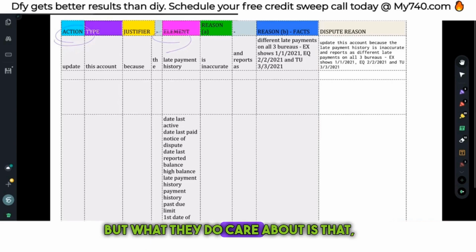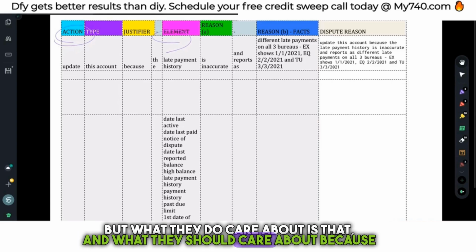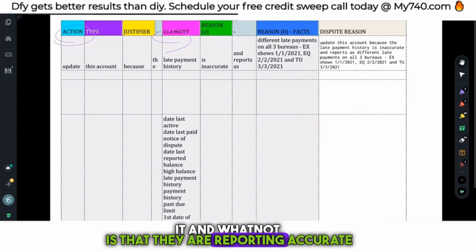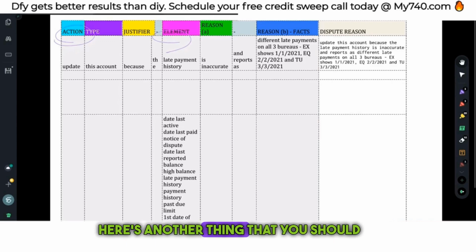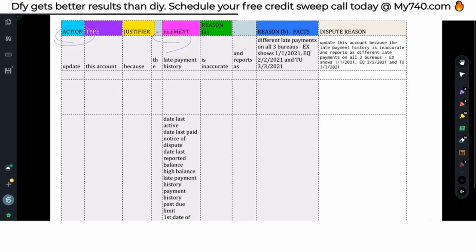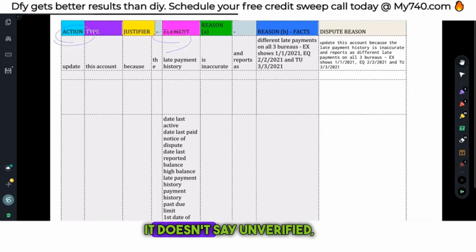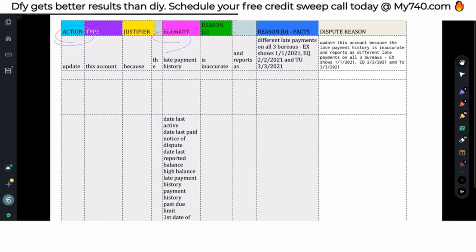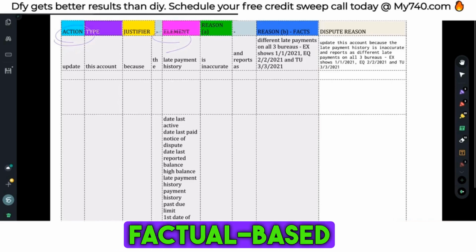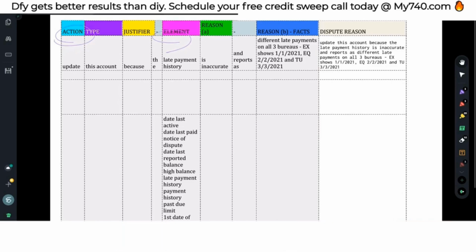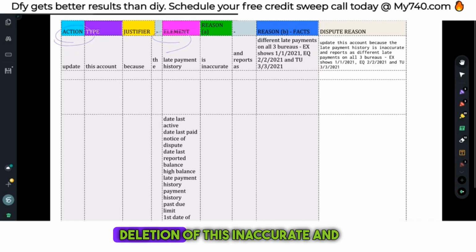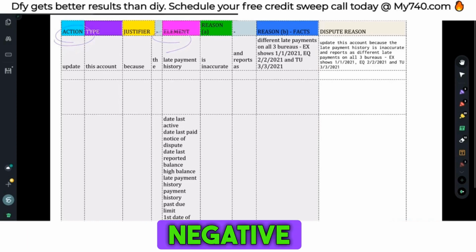But what they do care about, and what they should care about, because you can sue otherwise if they don't correct it and whatnot, is that they are reporting accurate information. And here's another thing that you should consider. Metro 2, right? Metro 2 says delete it or correct it if it's inaccurate. It doesn't say unverified. It doesn't say incomplete. It doesn't say missing. It doesn't say any of that stuff. It's accurate, inaccurate, inaccurate, inaccurate. So with factual based disputes and with the Agero formula, we are specifically explaining why an account is inaccurate, and we are requesting deletion of this inaccurate and negative information.